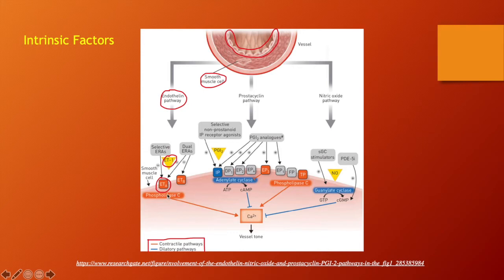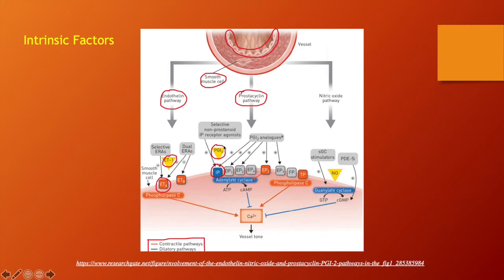On the other hand, prostacyclin is also produced by the endothelial cells, and prostacyclin has a lot of target receptors. One receptor is the IP receptor. The IP receptor is also a GPCR that has a stimulatory alpha subunit.